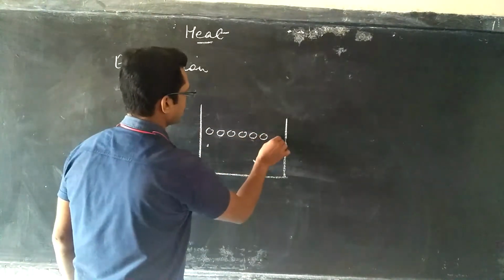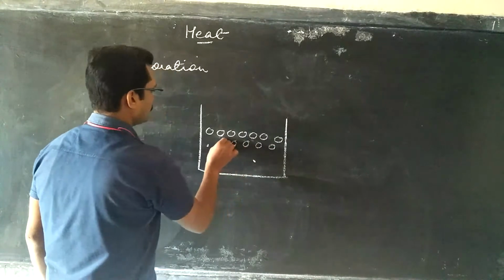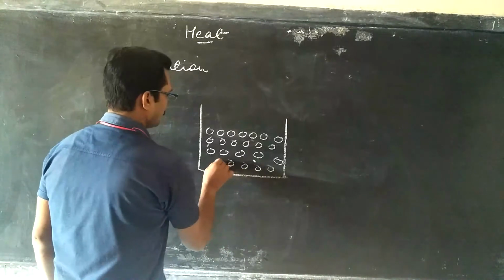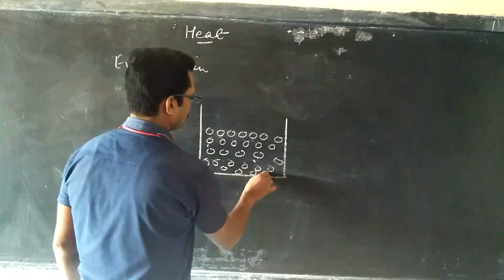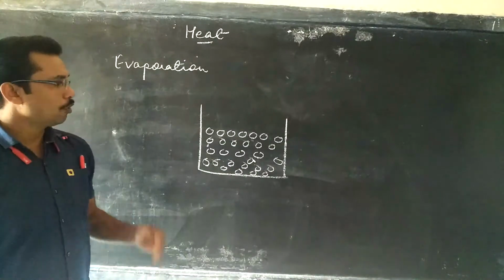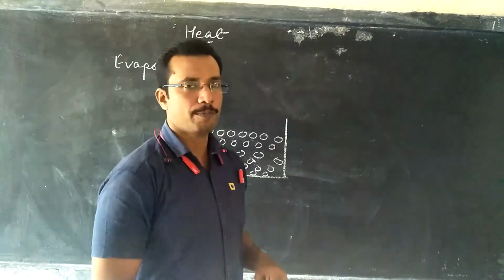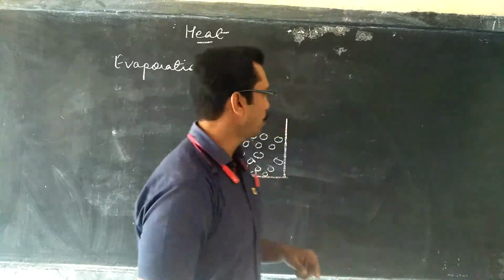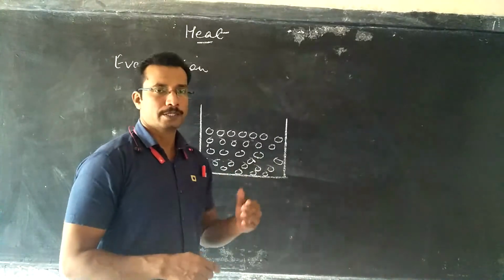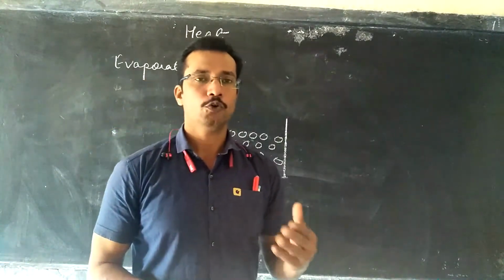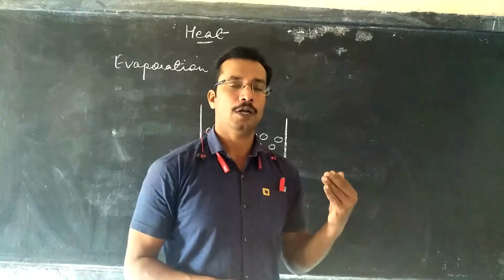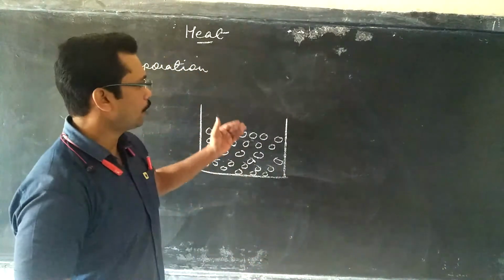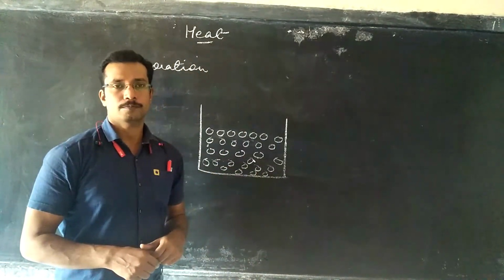If we consider these all as the molecules of a liquid, you should know one thing, that evaporation does not take place at the same time. It starts with the upper molecules, because upper molecules will have the maximum kinetic energy, due to which they can do a large amount of work in overcoming the force of attraction due to the molecules in the layer below.